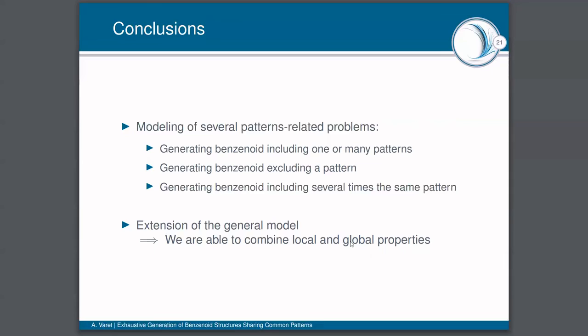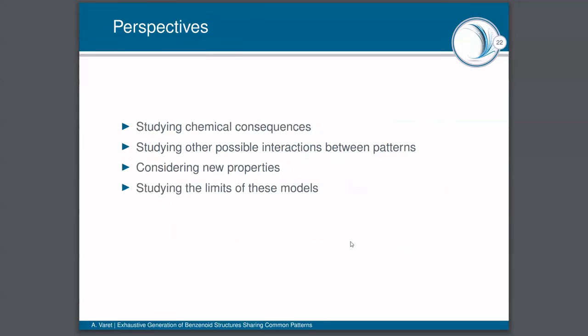Each of the models I presented during this presentation is an extension of the general model, and it appears that we are able to combine the global properties of the general model and of some other extension with the local properties of the pattern. About the perspectives, the main one could be to study the chemical consequences of our method, because until now, there wasn't any method able to generate benzenoids including specific patterns.